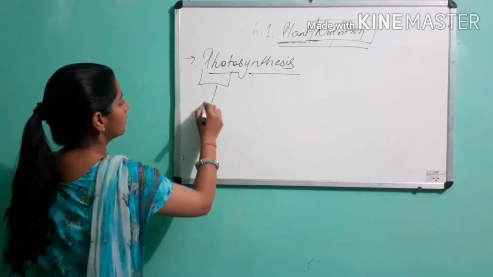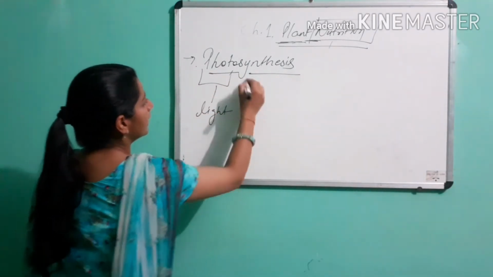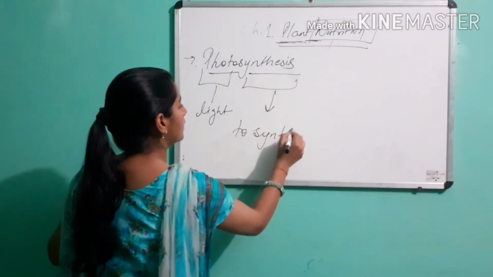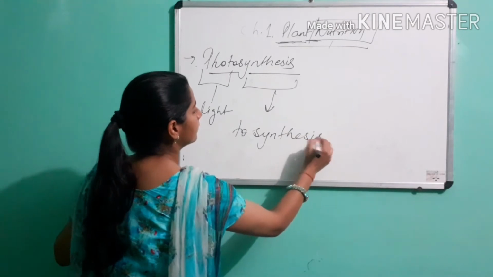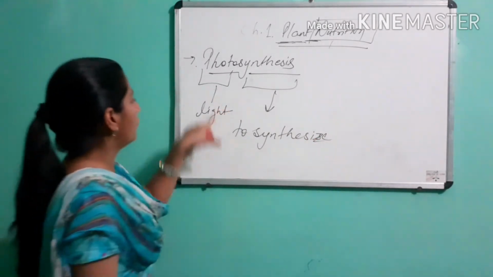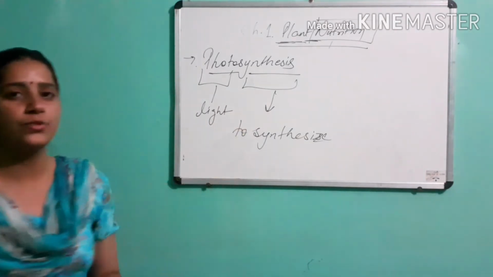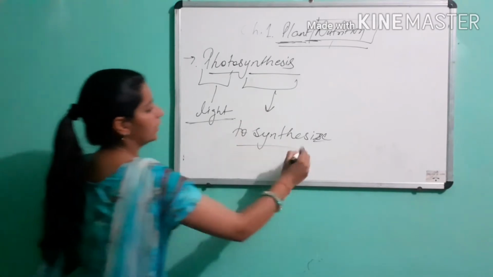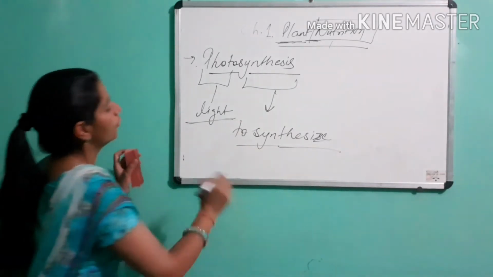Photo means light and synthesis means to synthesize. In the presence of light, green plants synthesize their food. This is called photosynthesis.